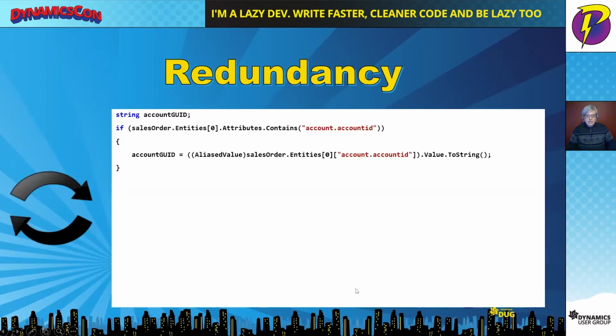Here we have some of the most basic code that you can have in D365. We start off by initializing a variable. After that variable has been initialized, we check to see whether it exists inside our entity collection or not, and we give it the name of what it is that we're looking for. Then we populate that variable that we created earlier with the value and do a string conversion on it. It doesn't get much simpler than this code.